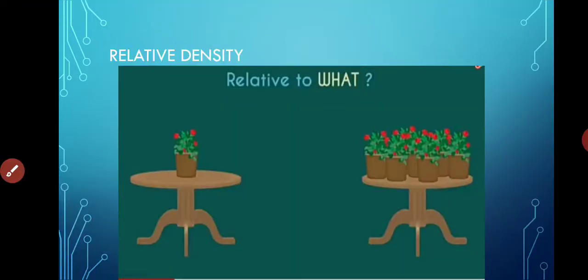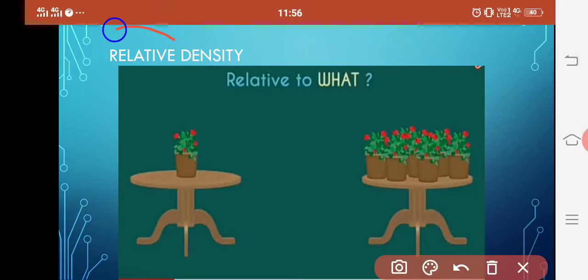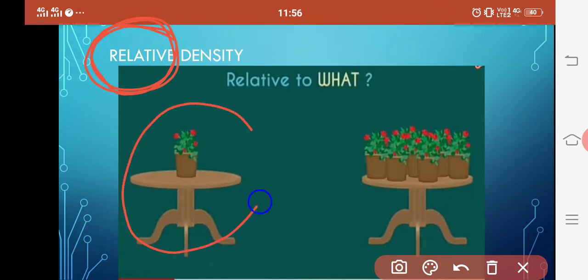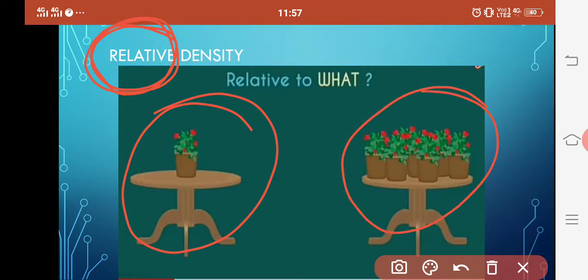Now, after this, let us start with relative density. It is very similar to density except for the term relative. Relative means we are comparing the density of one substance to the density of another. Okay, for example, this is a table with one pot, this is a table with a number of pots. So we will compare them and then say which one is more dense.